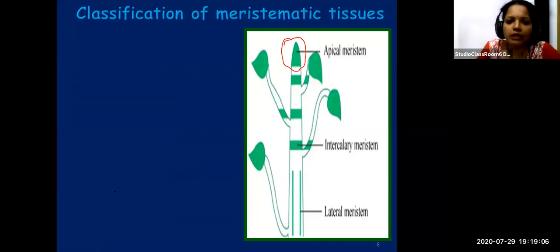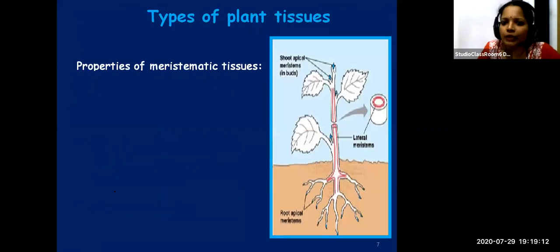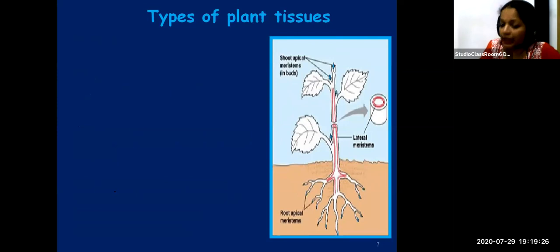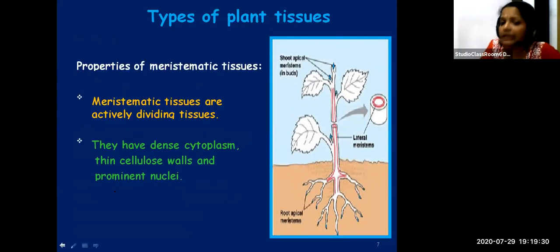So what all things we covered, we learned about meristematic tissues. These are actively dividing tissues present at the growing parts of the plants. They are known as meristematic tissues. Then we learned about the properties. They are actively dividing. They have dense cytoplasm, thin cellulose walls, and prominent nuclei, and vacuoles are absent.